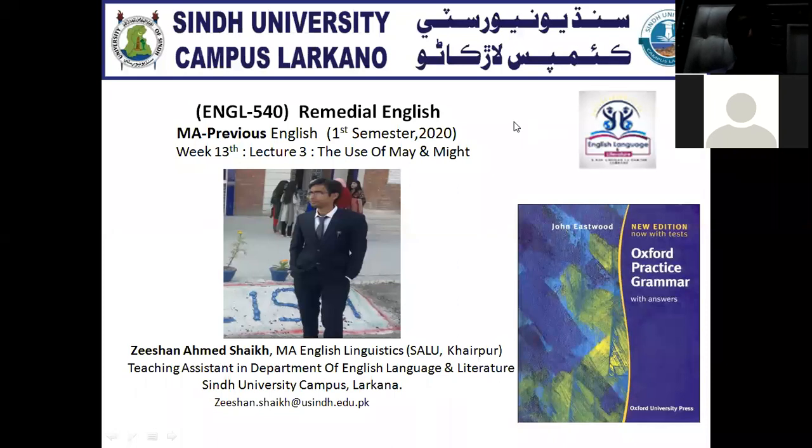Today, I'm going to have a new topic for your 13th week, that is the use of may and might. Some of the students feel difficulty about what the differences are between may and might, and some believe that they both are the same. To some extent, both are the same in some meaning, but in terms of usage, there is a difference. Now we have to see what the differences are between may and might. Let's proceed towards our lecture.